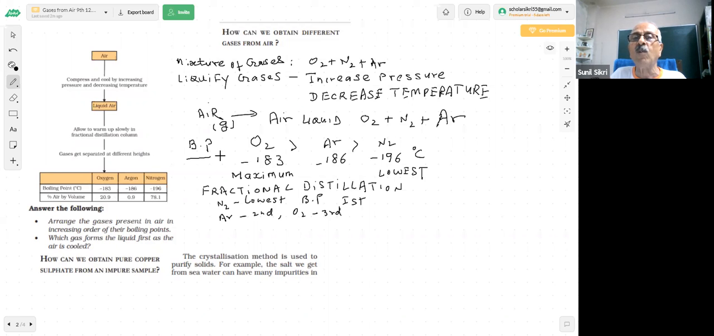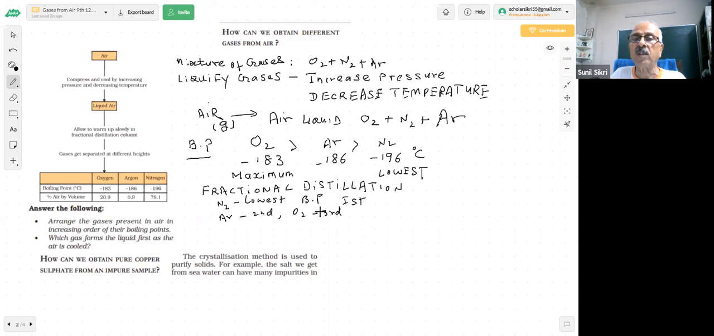When air is cooled, the one which has the highest boiling point will form the liquid first. Oxygen will form the liquid first, argon next, and then nitrogen, because we are cooling. So the maximum boiling point is this, and this will form the liquid first on cooling. But in fractional distillation, nitrogen will come first.